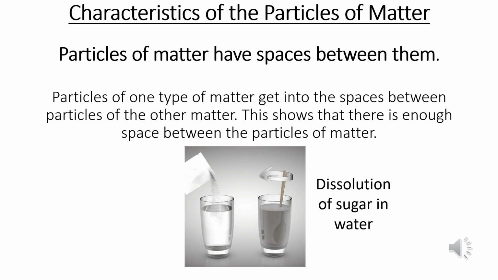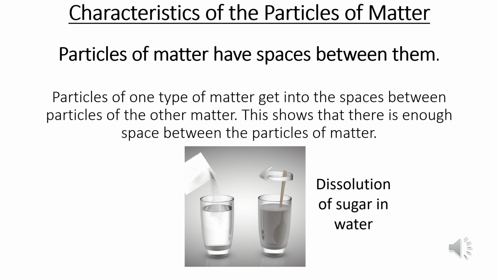Let us understand the characteristics of the particles of matter. The first characteristic is that particles have spaces between them. Let us understand this characteristic with the help of an example.